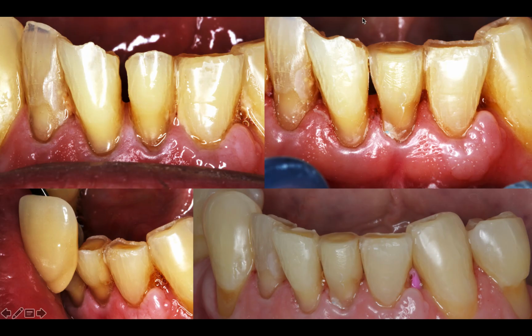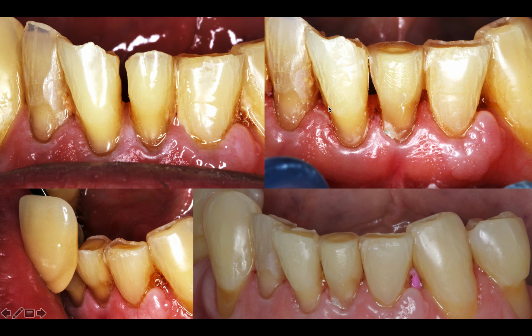So this again, sorry for the colors here, but the patient presented here, and the patient's occlusion was probably one of the most challenged occlusions that I've seen at school. You'll see he presented with these really jagged enamel edges, and what he hated was this food trap right between 24 and 25.